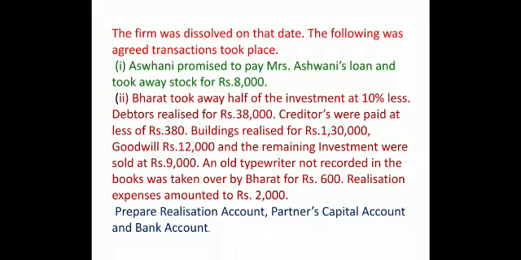So now Bharat has taken one asset, investment at 10% less, and second, the old typewriter at an agreed price of 600. So 2 assets taken over by Bharat and 1 taken over by Ashwani. Realization expenses were 2,000. Prepare realization account, partners capital account and the bank account.